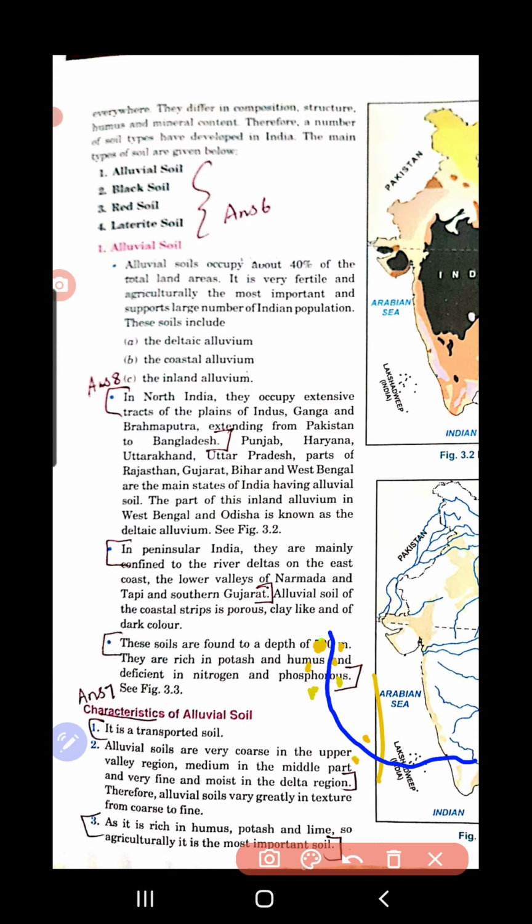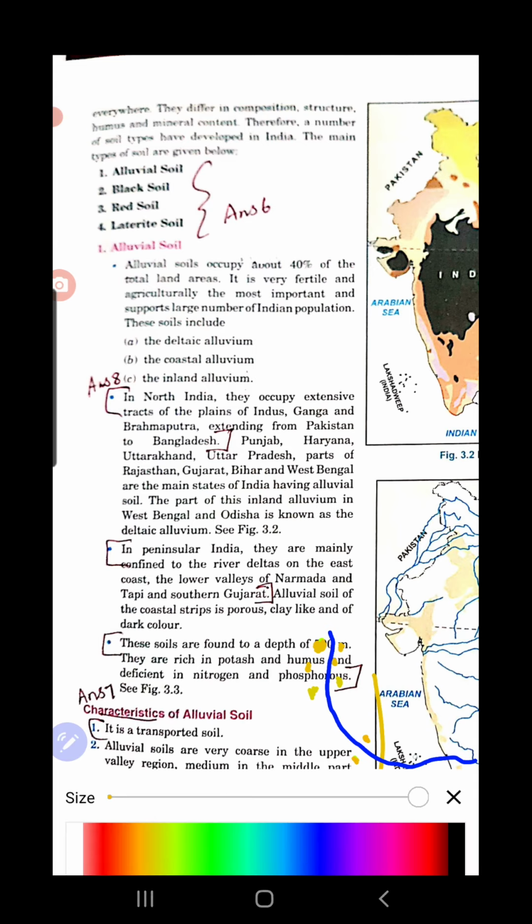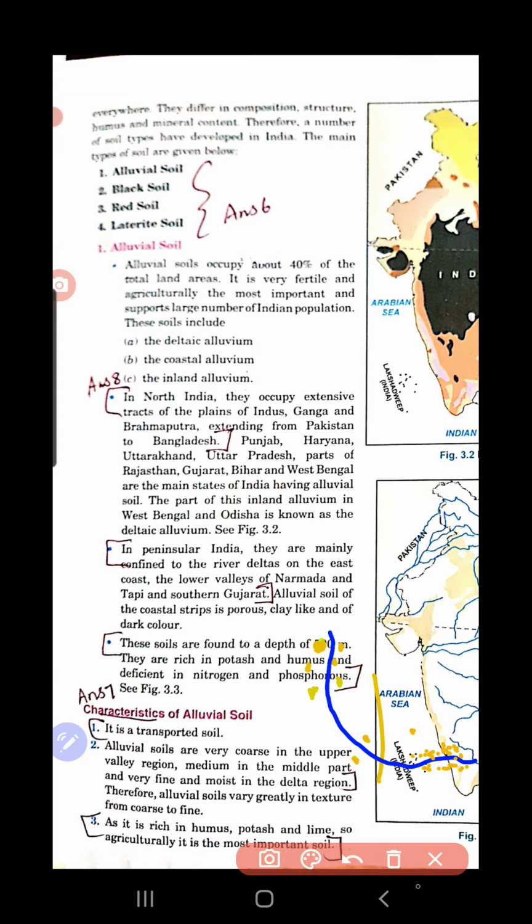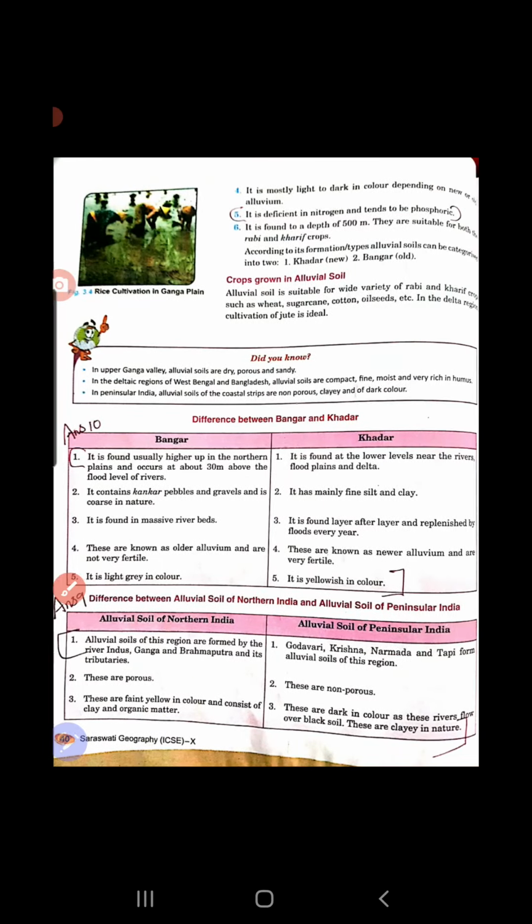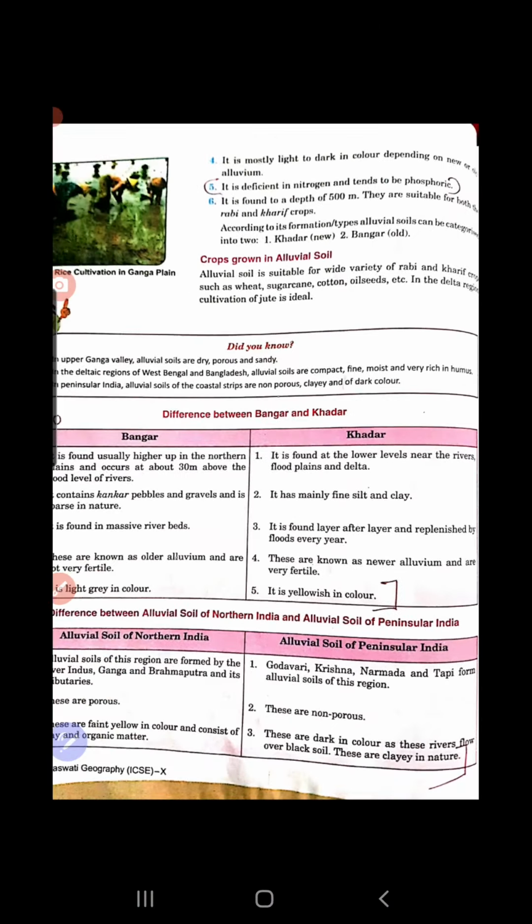So they become very fine particles like this. Understood? So in the upper valley they are coarse, in the lower valley they are very fine. That is all about it. Clear? Then it is rich in humus, potash. So all these characteristics you need to study. It is not possible to explain everything here. You read out and learn.